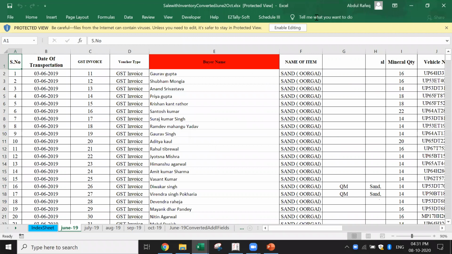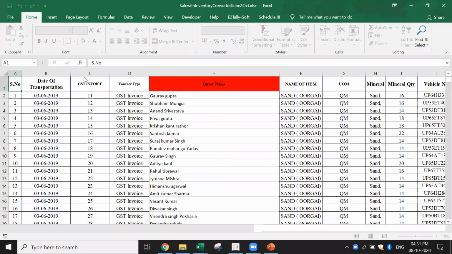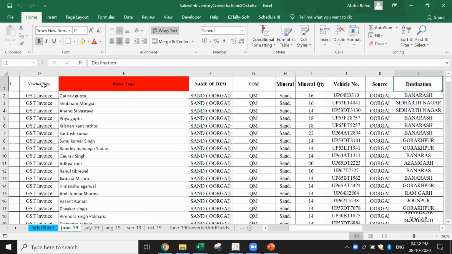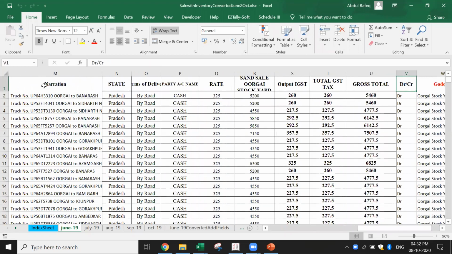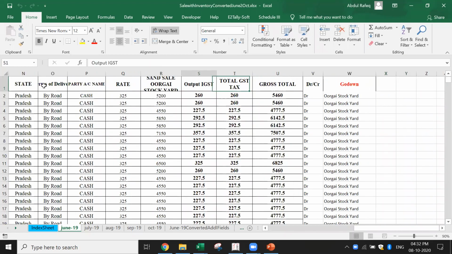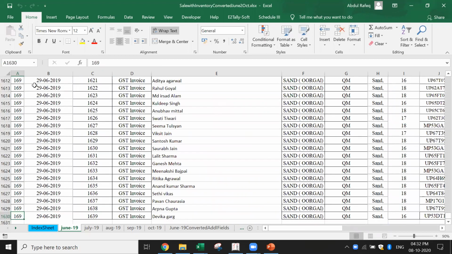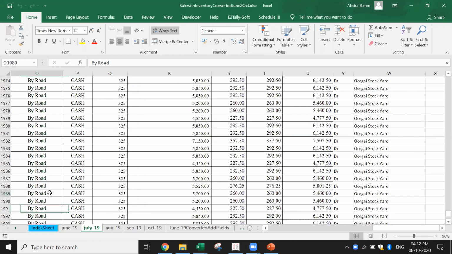Now, this CA bought the software from us, and he said, this is the data format in which the client is able to give me the data. Here it has got the serial number, date of transportation, GST invoice number, name of item, all the data was given to him. He wanted to convert this into vouchers and import to Tally. If you look at the number of rows, we have got 169 vouchers comprising 1,629 rows. Again, we had July in the same format.